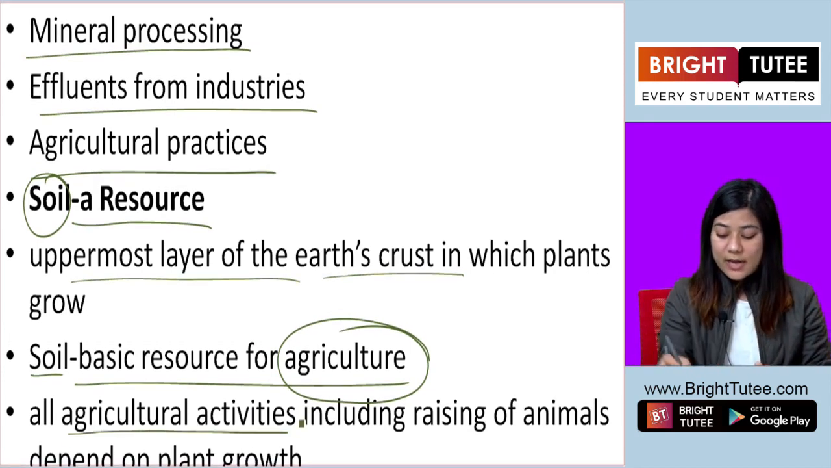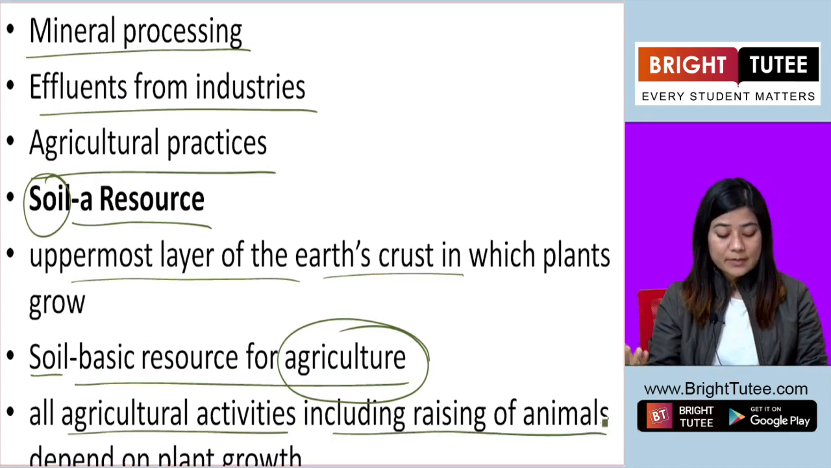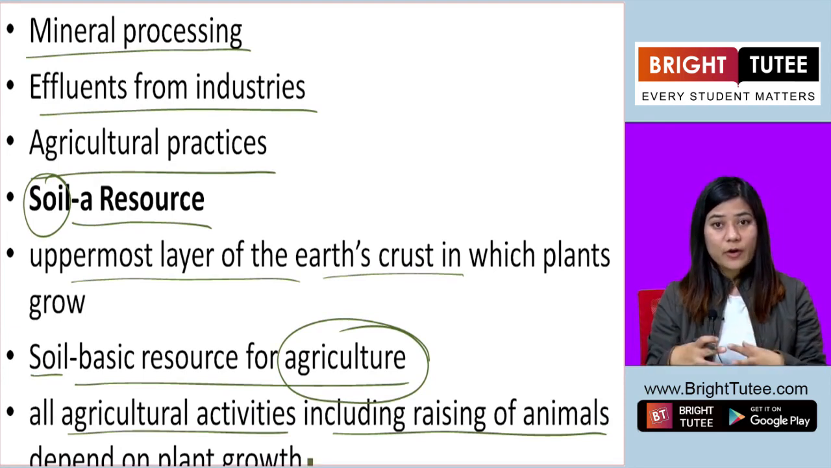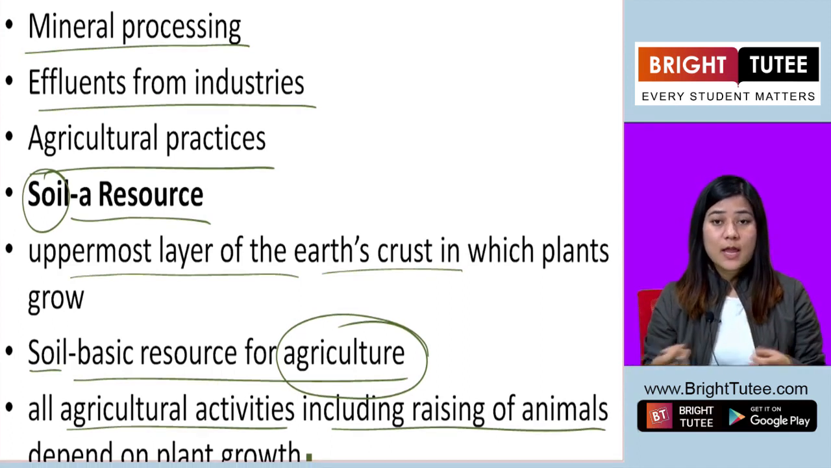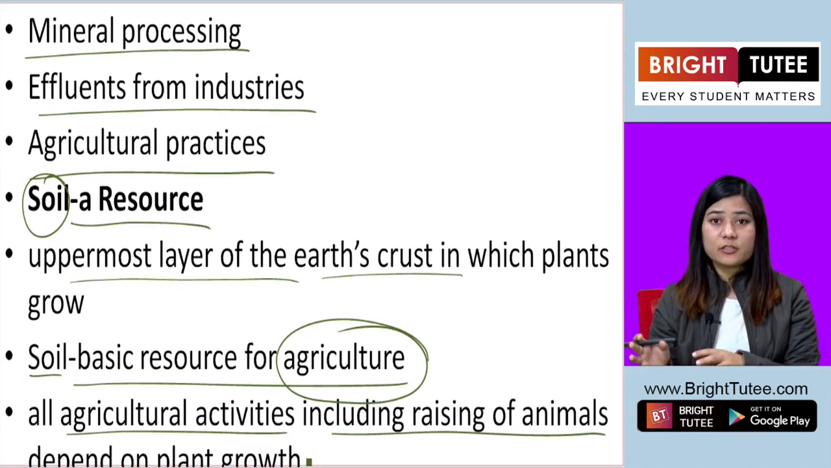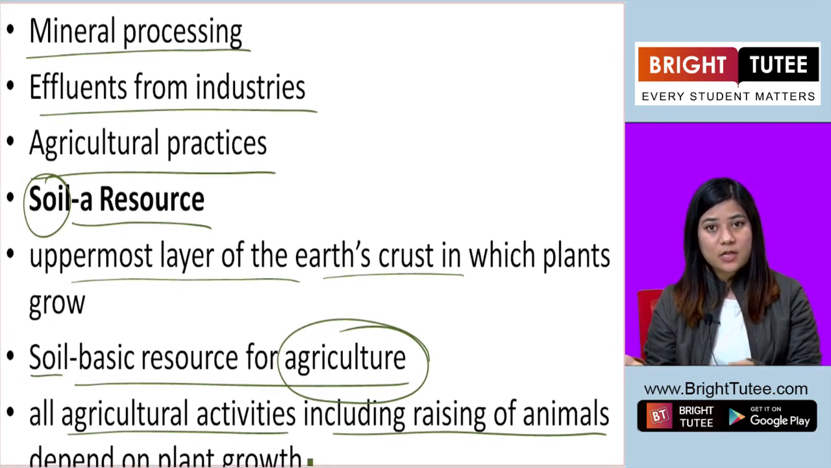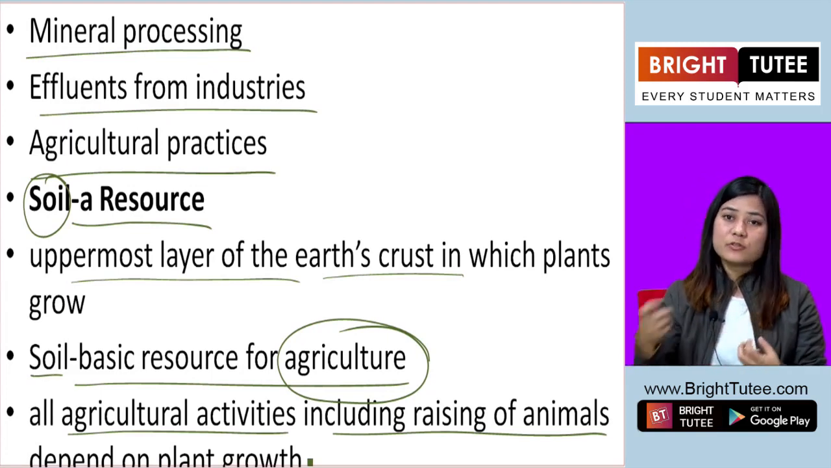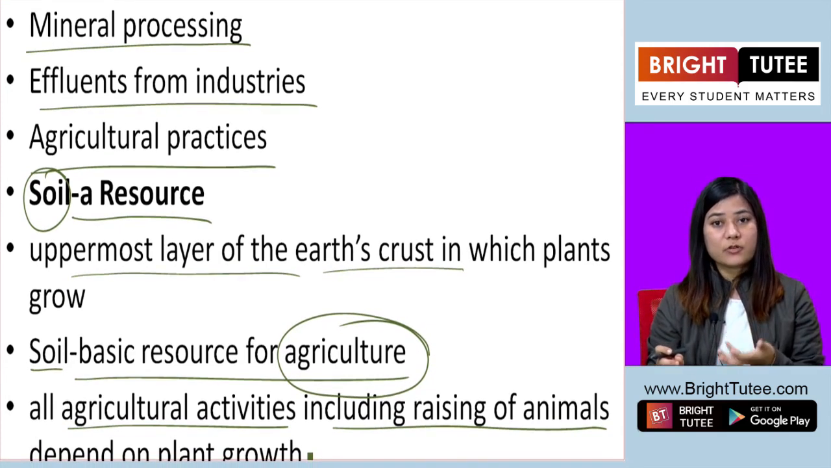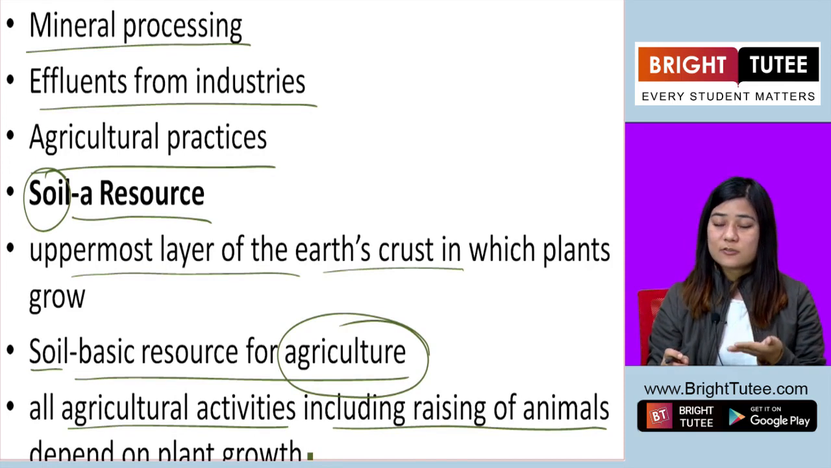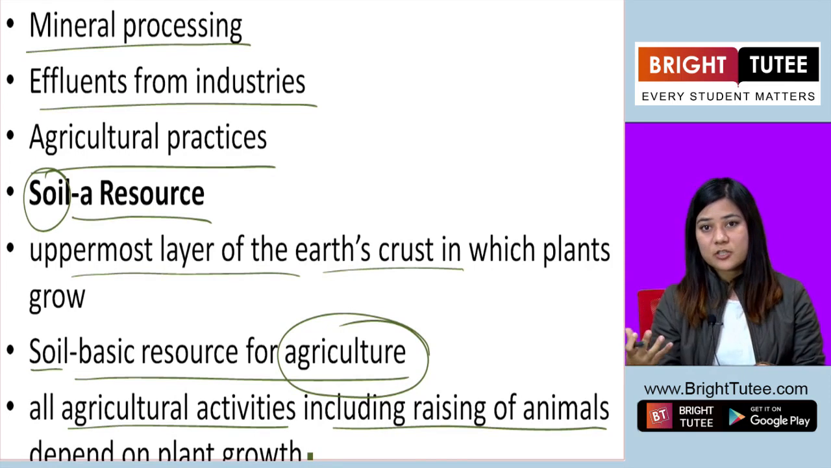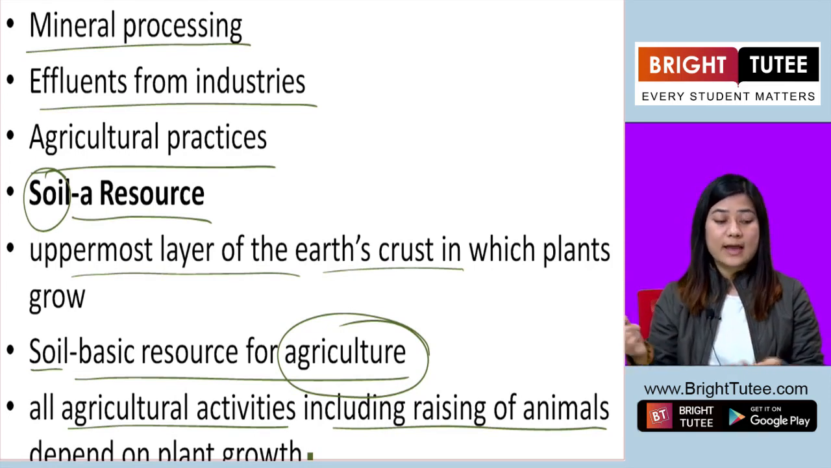All agricultural activities, including raising of animals, depend on plant growth. So from soil, plants grow. The growth of plants is not only aiding agriculture but also animal husbandry. Animals also eat the grass, animals also need that grass. If the soil as a resource is not managed, if it is not properly utilized, then it will affect not only the plants, not only the vegetation, not only agriculture but also animals.